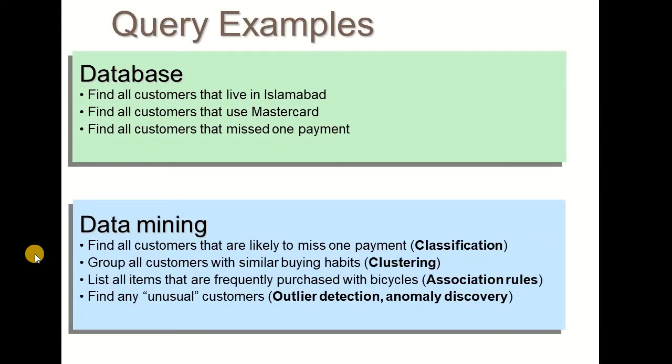So in case of database, the information that we look for is explicitly available in the databases. The second example is find all customers that use MasterCard. So we would have this information in our database. Find all customers that missed one payment. So in the past, if we have records of all the customers and their payment history, we can find all those customers who have missed those payments. So this is what we do in database systems.